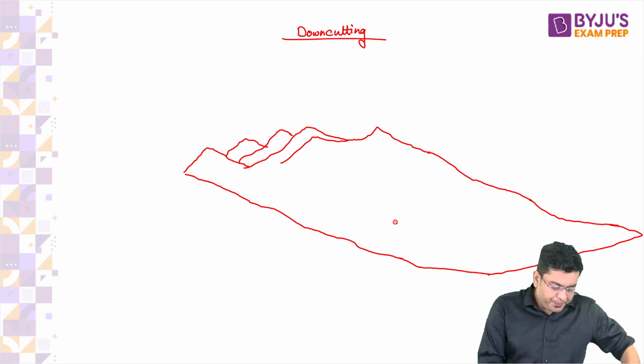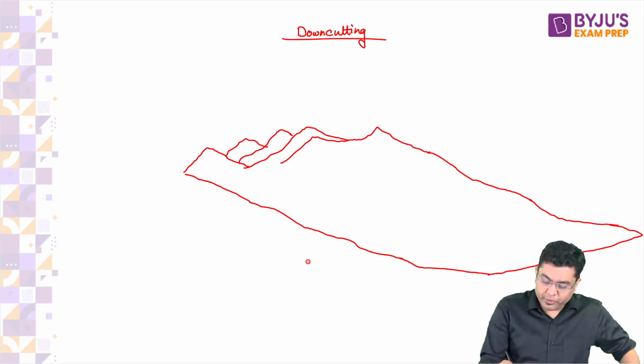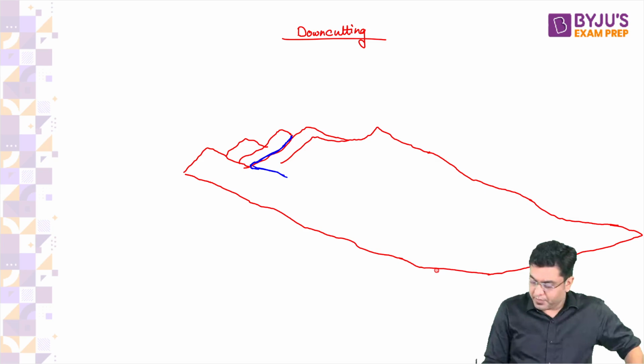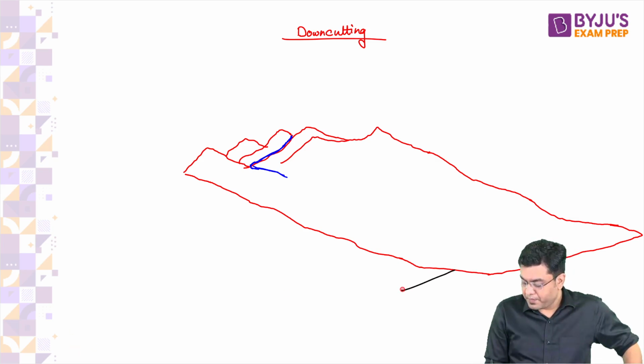So here, assume a river is flowing down these slopes. A river has originated high up in the mountains. It is coming down with a significant amount of velocity and it is falling down the slope here. This is where you have the plain region of plains.